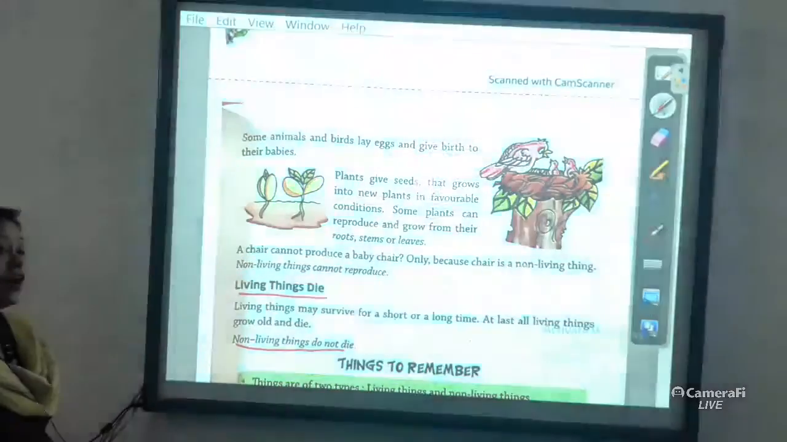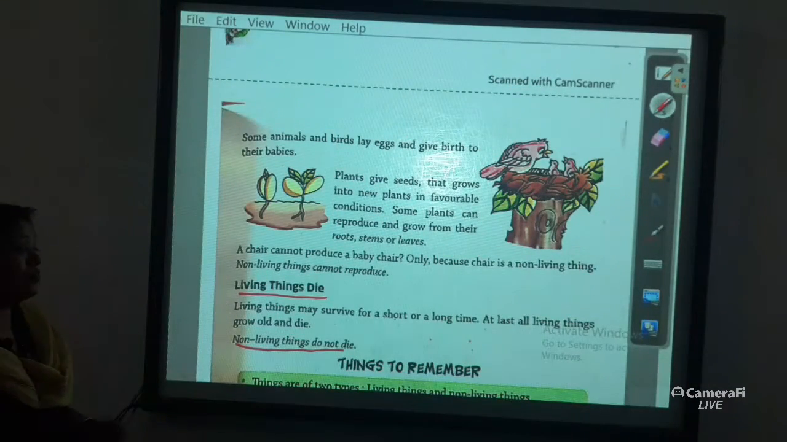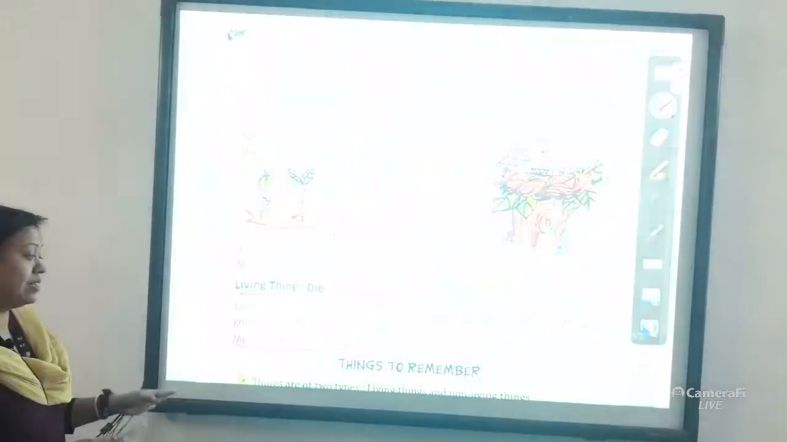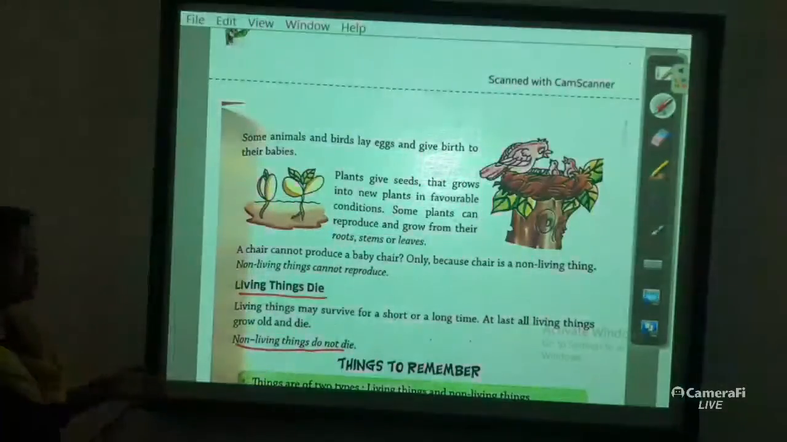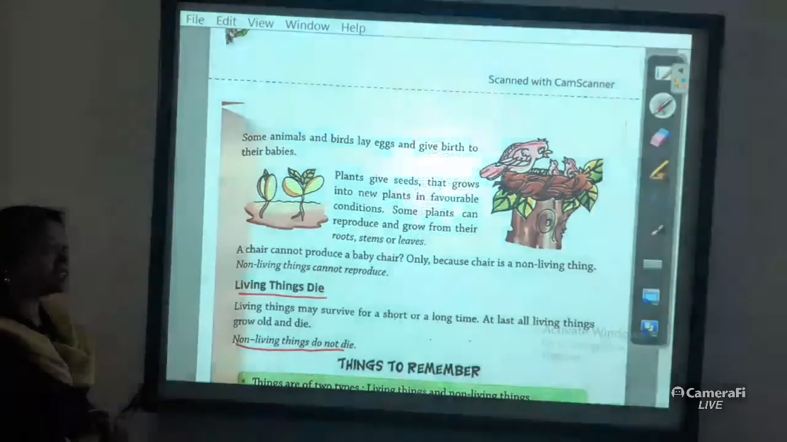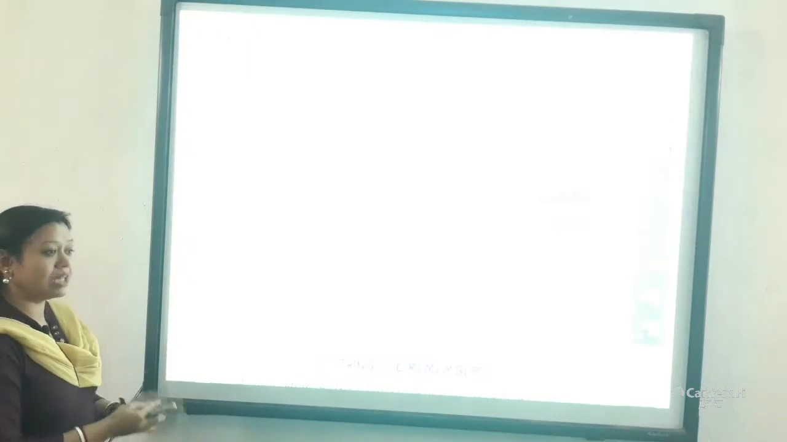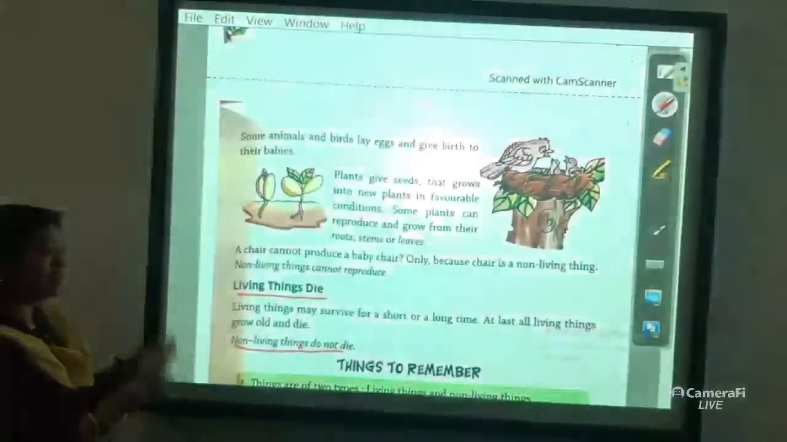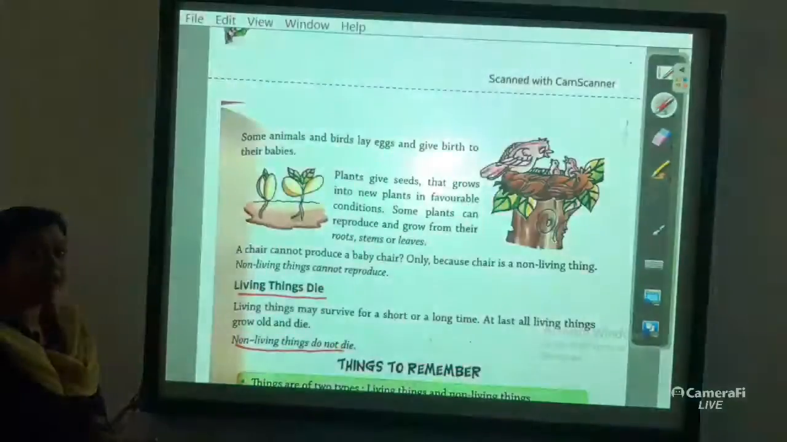In your previous class I already told you that if anyone asks what is the difference between living things and non-living things, you only add 'do not' with all the features of the living things. Like living things move, non-living things do not move. Living things grow, non-living things do not grow. Living things respond, non-living things do not respond. So in this way you can easily define the living things and the non-living things.